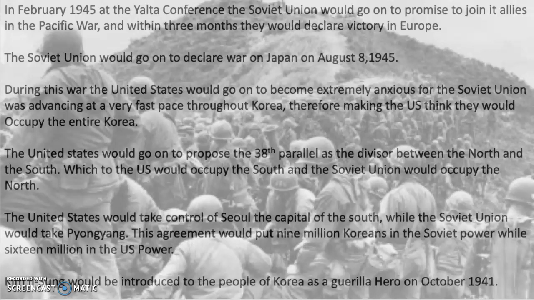The United States would take control of Seoul, the capital of the South, while the Soviet Union would take Pyongyang, the capital of the North. This agreement would put 9 million Koreans in Soviet power, while 16 million in US power. Kim Il-sung would be introduced to the people of Korea as a guerrilla hero in October 1941.